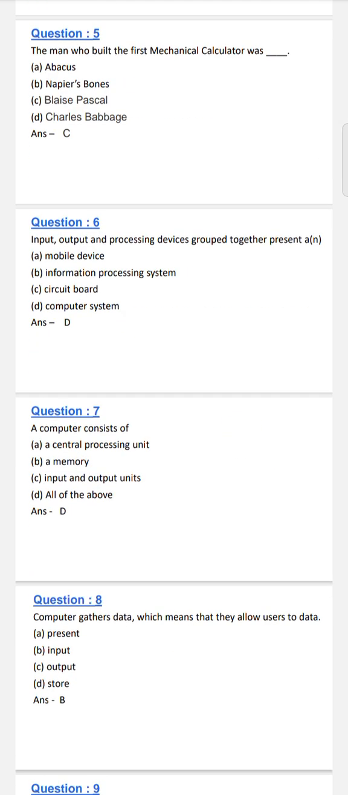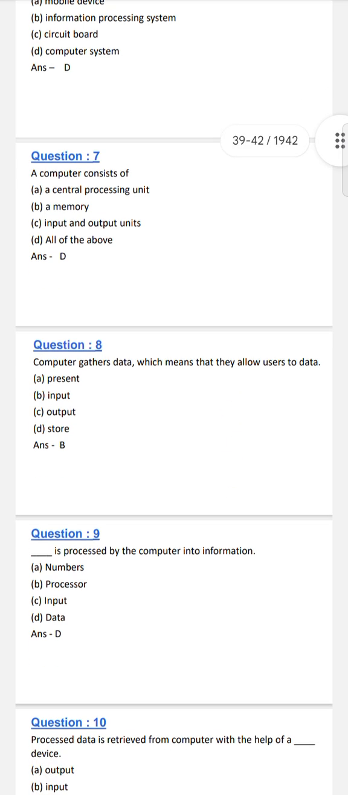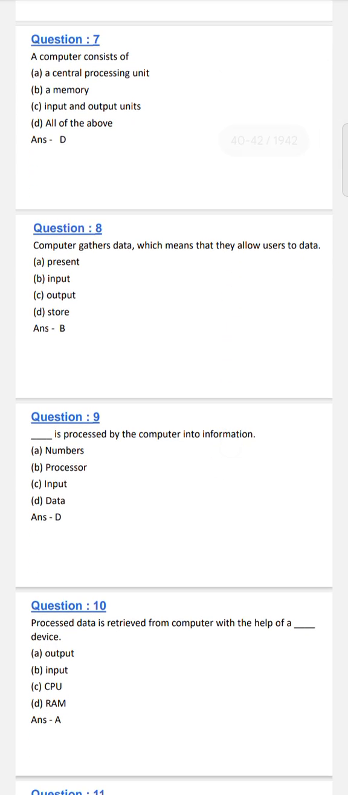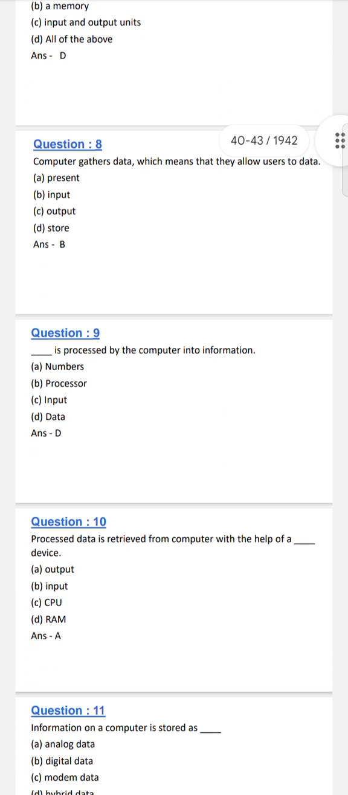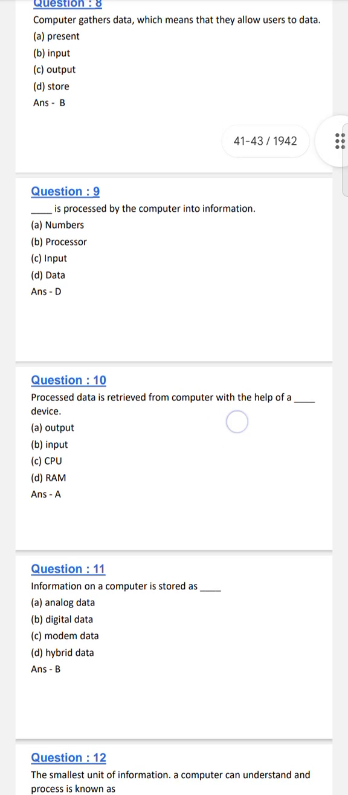Input, output, and processing devices grouped together represent a computer system. A computer consists of a central processing unit, memory, and input and output units. Computers gather data, which means they allow the user to input data. Data is processed by the computer into information.